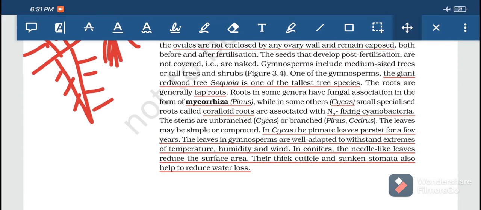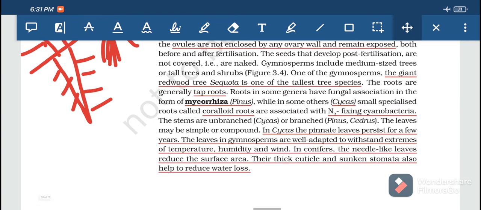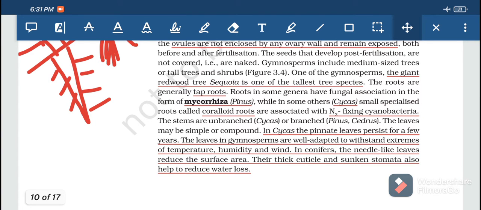What do you mean by symbiotic association? That means they both work hand in hand. Both of them are beneficial over here. What does the fungal member do, and what does the gymnosperm member do, is what you have to comment in the comment box.